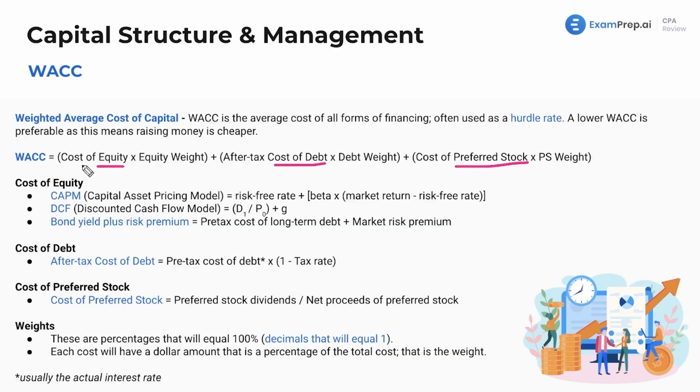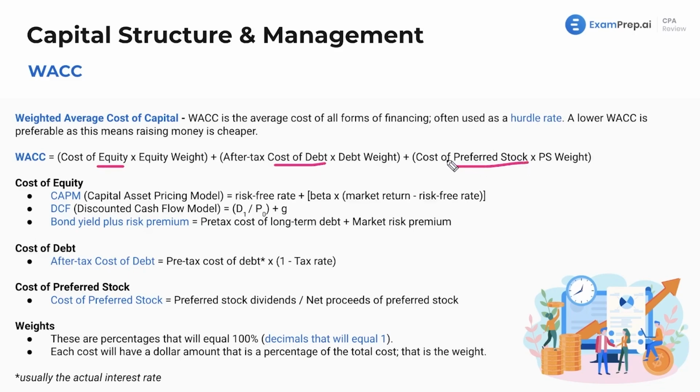All right, so cost times weight, cost times weight, cost times weight. That is our formula. Add them all together, and that gets you your WACC. Just to say it again, all the weights are going to equal 100%. So maybe this is 80, maybe this is 20%, maybe this is 0. There will be plenty of questions where it's just equity and debt. Some other questions where it's equity, debt, and preferred stock. Just depends on what you see.